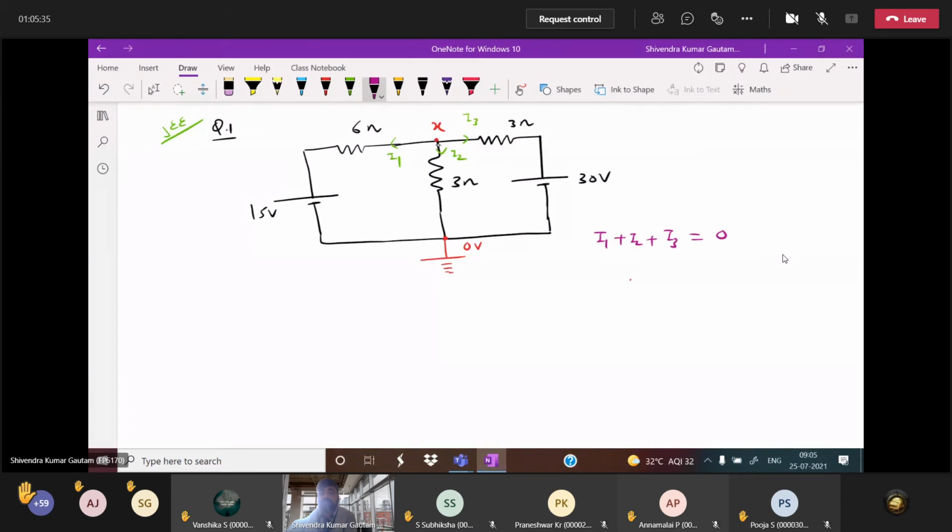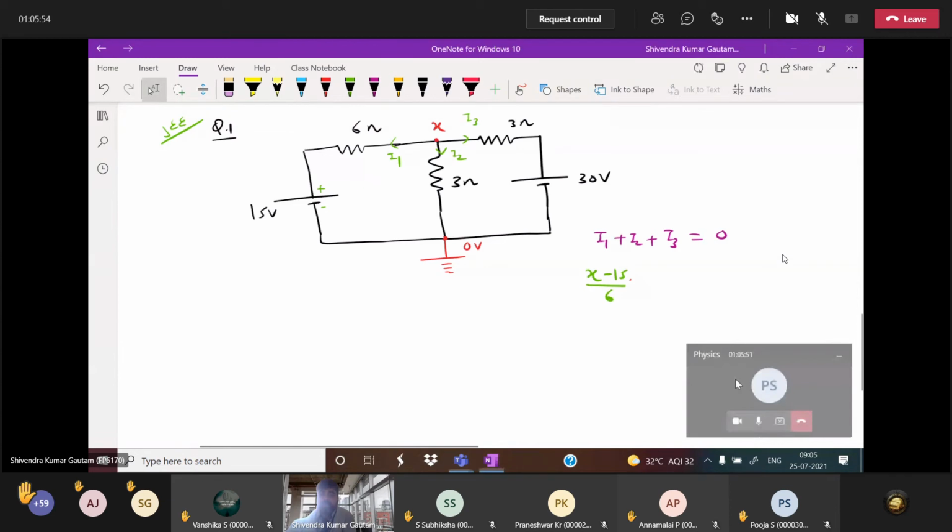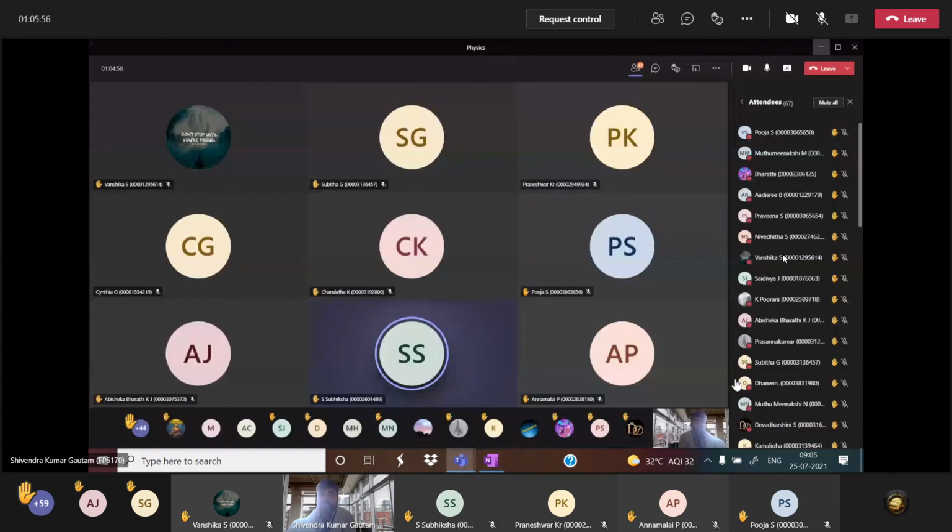Tell me what is I1. X minus, positive terminal above, so subtract directly: (x minus 15) divided by 6. If you think this is the easiest method to solve the circuit, yes it is. If you are not understanding this also, then what will you understand?